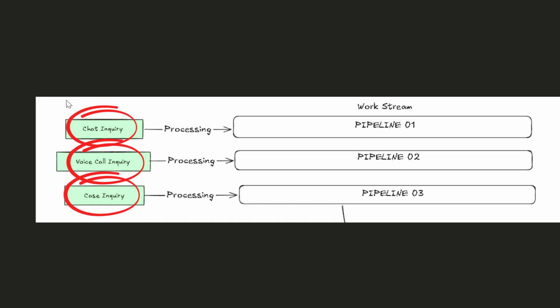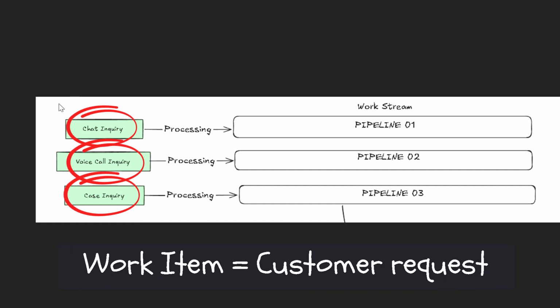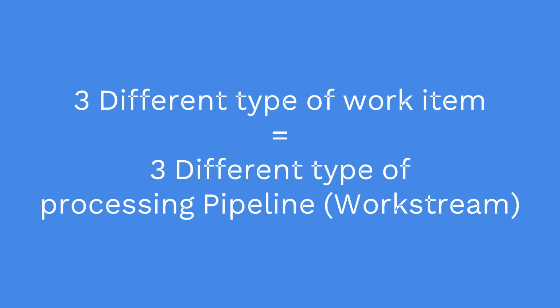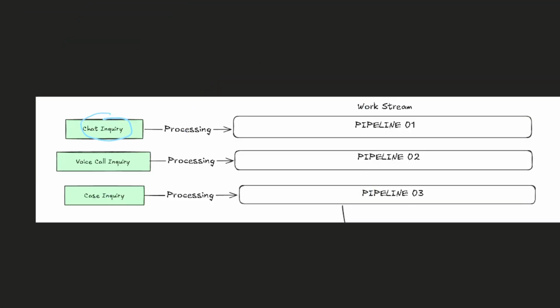So there are mainly three categories of work item which any client receives. A chat also includes any type of conversation, not just chat. It could be through Facebook comments and whatever, right?